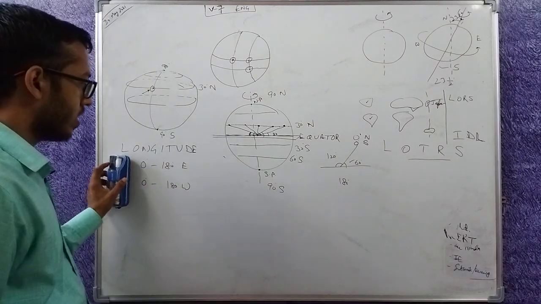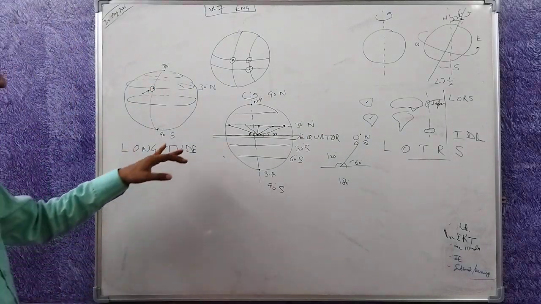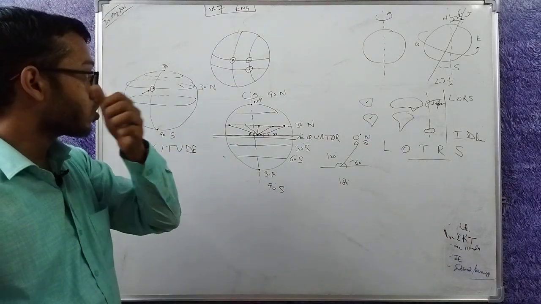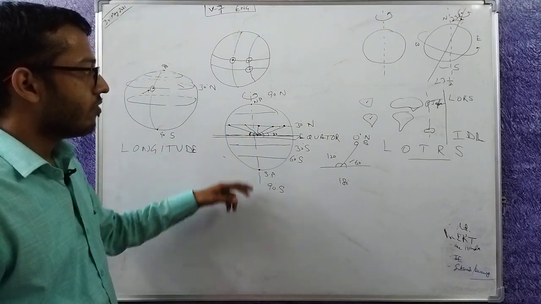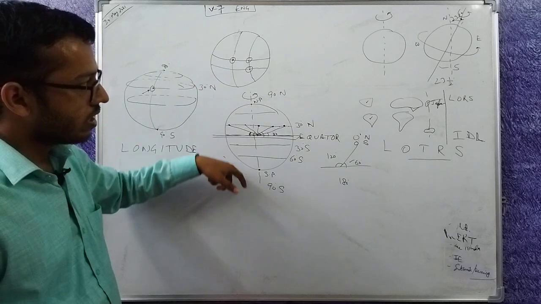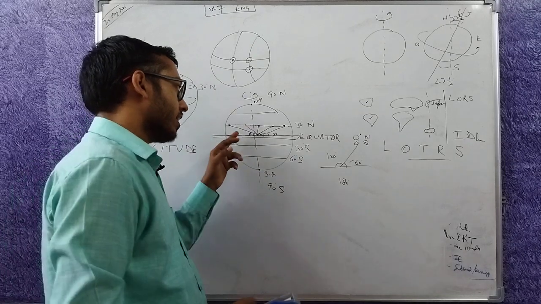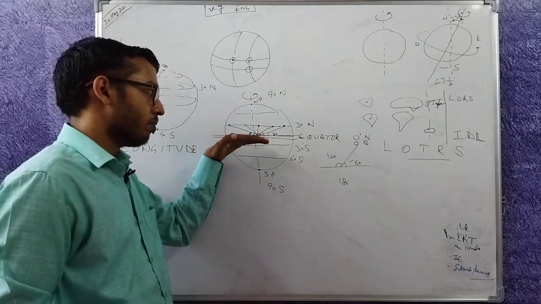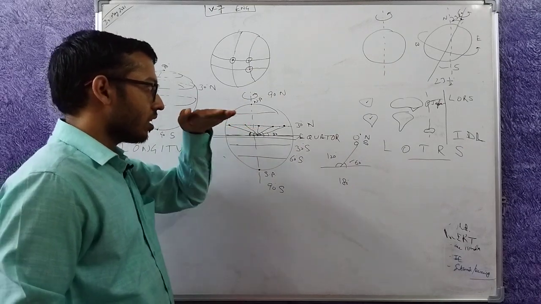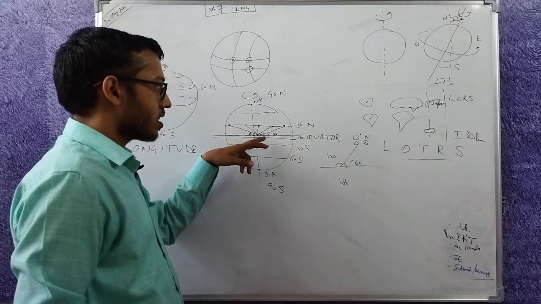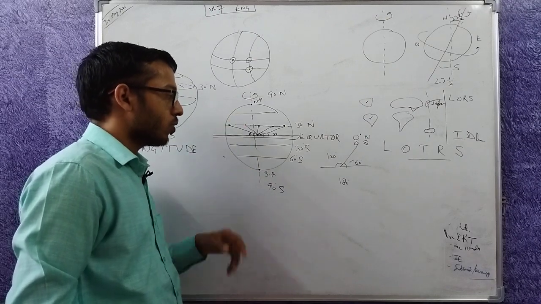How are these defined? Let's forget this for a second. How are these longitudes defined? When I was defining a latitude, the earth was rotating, there was an axis, so that axis gave me the North Pole and South Pole at the locations where the axis hit the earth. Now using these 2 points I can get the equator. The equator is the plane which is farthest from the 2 points. From the North Pole, this is a plane, this is the plane. This is the largest circle you can get on the earth in the middle of North Pole and South Pole.